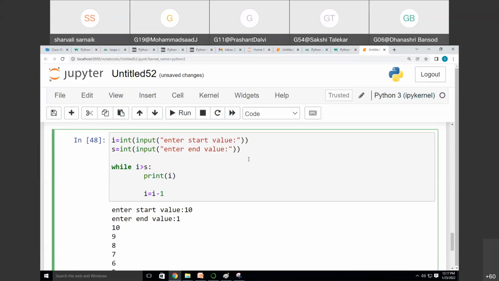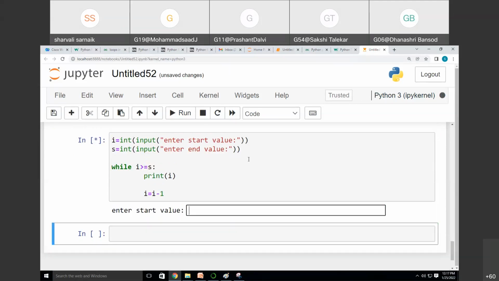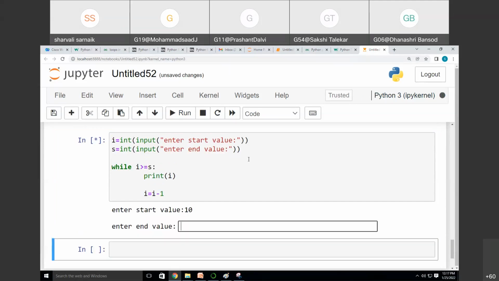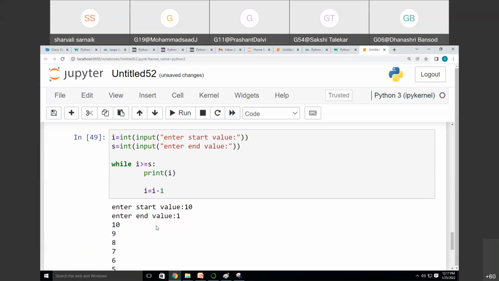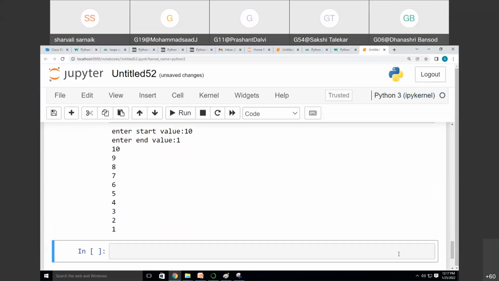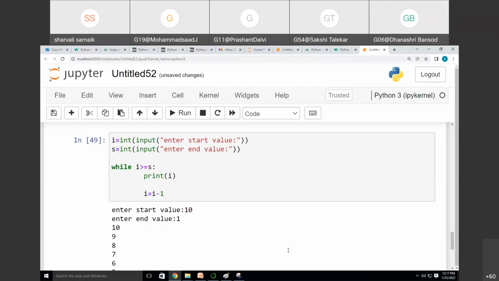I give i is equal to s, and then see, if I'm giving the start value 10, end value 1, it will help me to print 1 also, 10 to 1. So any value you give, accordingly the code will run.